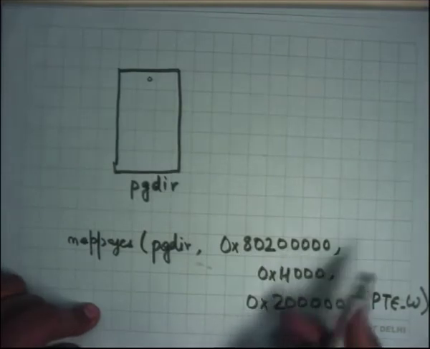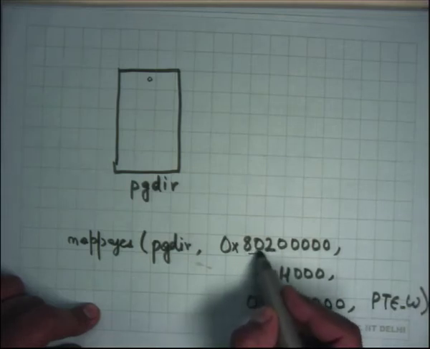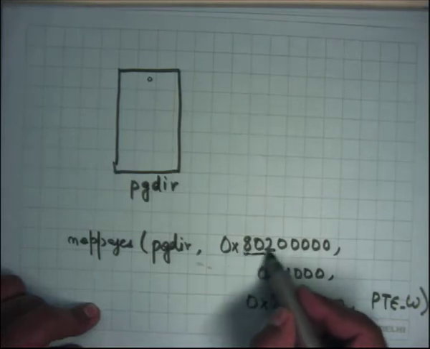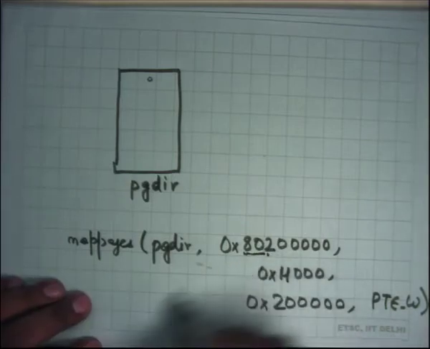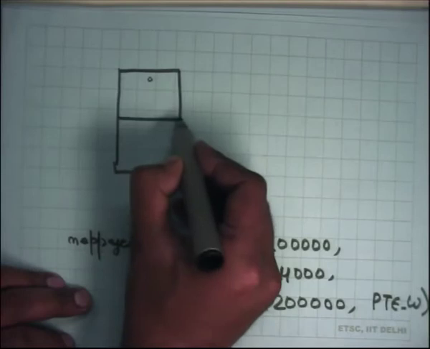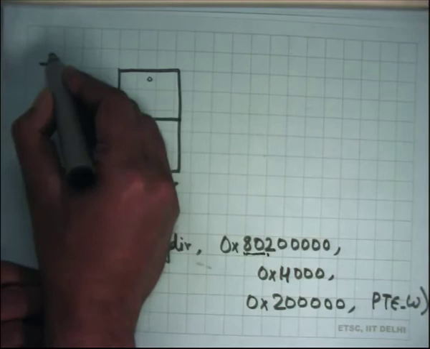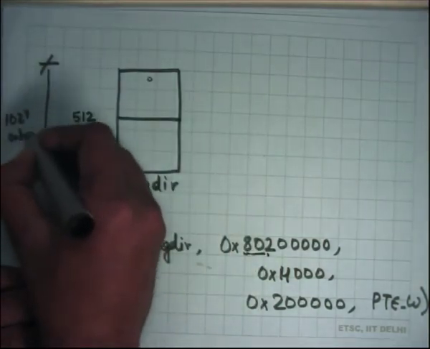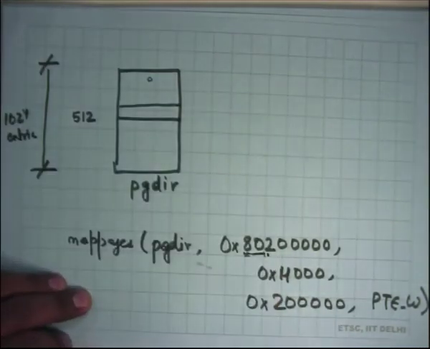this is the virtual address. Let's look at the top 10 bits of this address. So the top 10 bits are going to be: the first two hexadecimal characters make up 8 bits, and the 2 bits of the third one make it the top 10 bits, and so that basically comes up to the 512th entry, let's say, right? It has 1024 entries in all, and this particular address is basically saying that the 512th entry needs to be mapped.